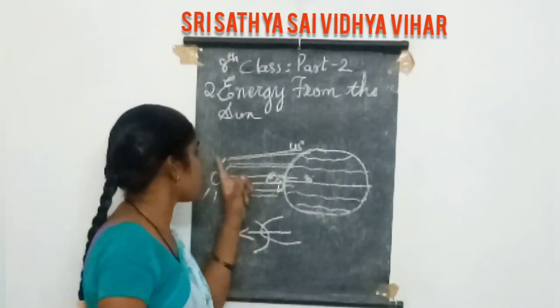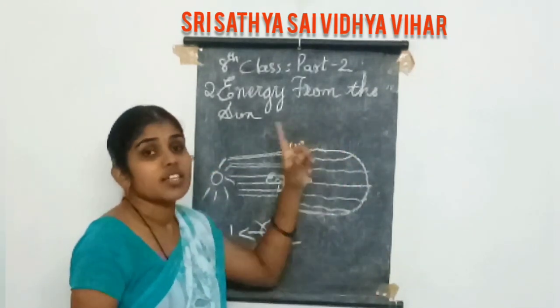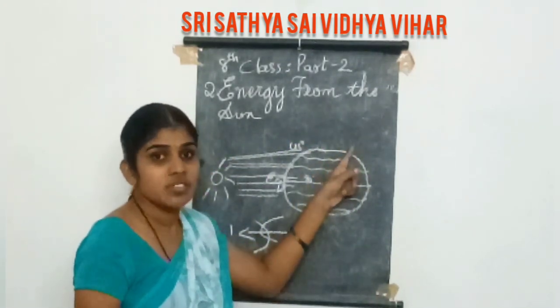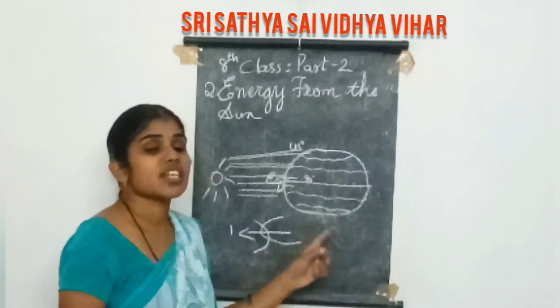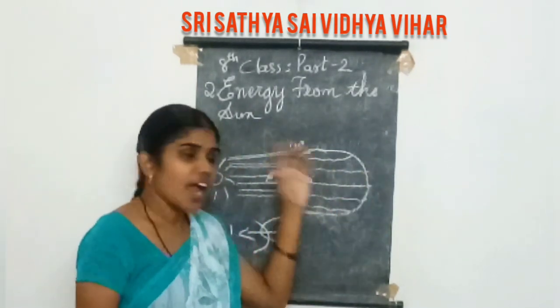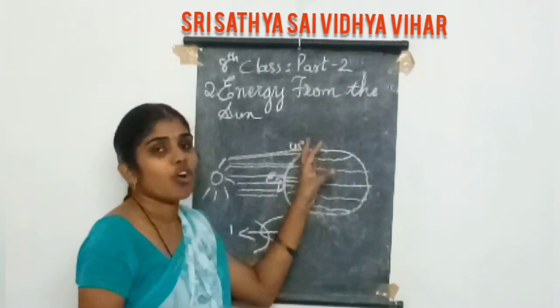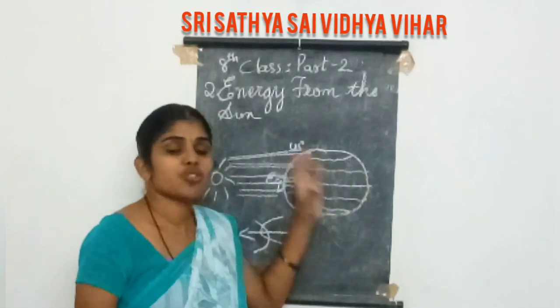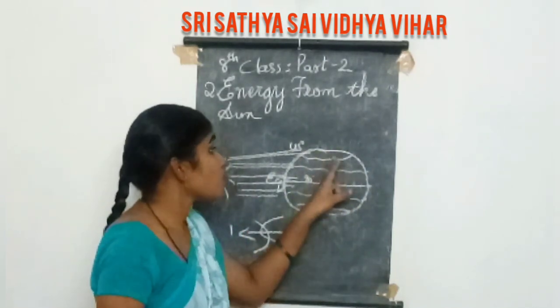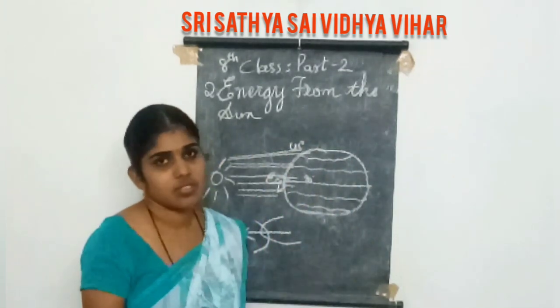While the sun rays travel from the sun to the poles, they lose their power in the middle itself, and only some light falls on the poles. That's why there is only some light but not heat at the poles.